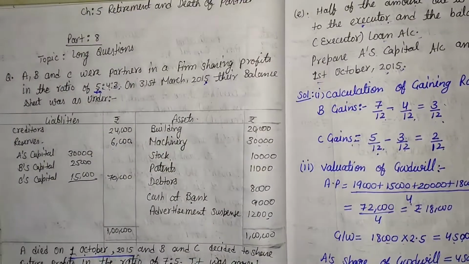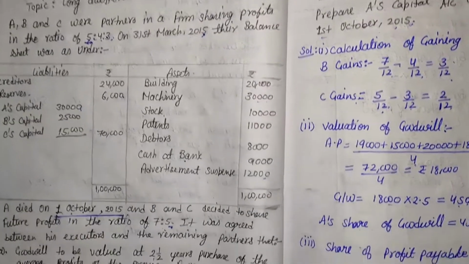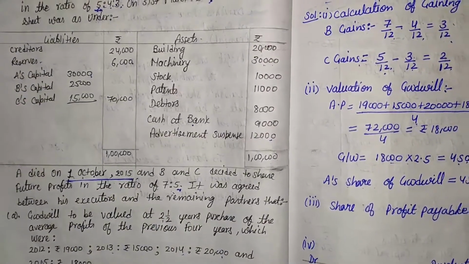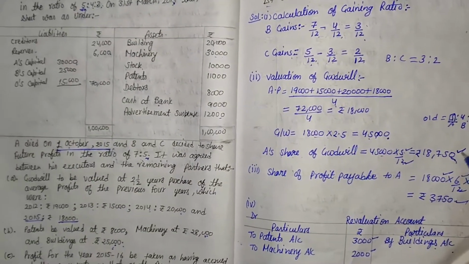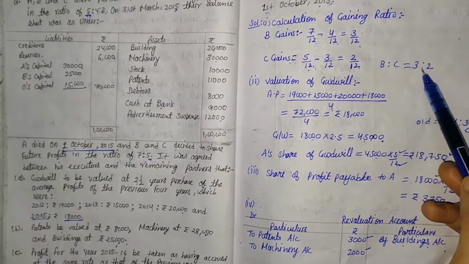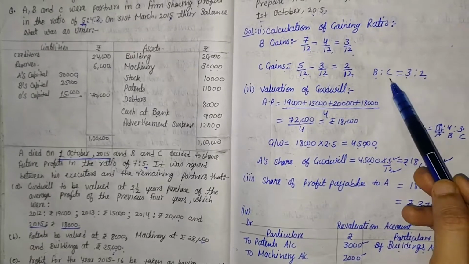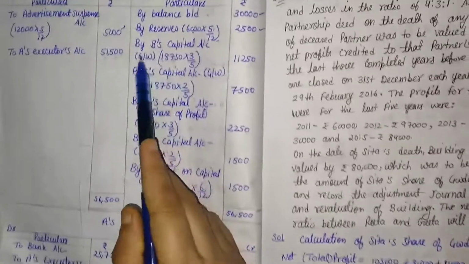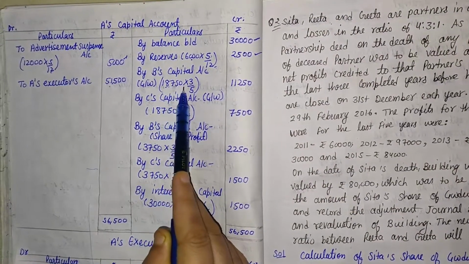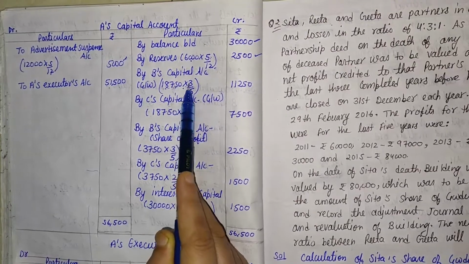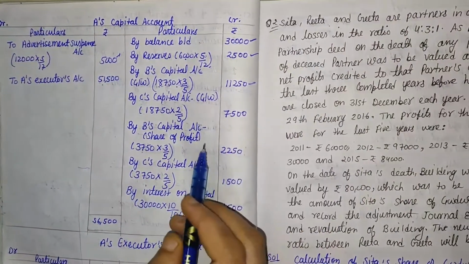Then come to the additional information. Here first of all, we already calculated the goodwill value, which we calculated as 18,750. That 18,750 is distributed in the gaining ratio. And what is the gaining ratio? That is 3:2. 3 is borne by B and 2 is borne by C. So here it is by B's capital account and by C's capital account. Total goodwill is 18,750. In this, B's share is 3, and the total is 5. And then the goodwill amount is 11,250.